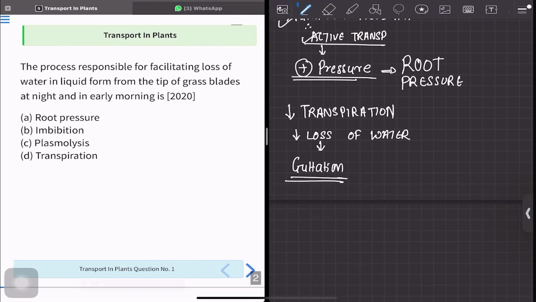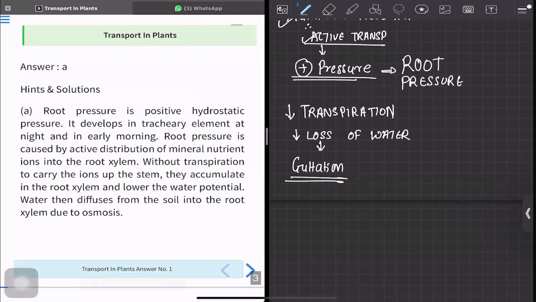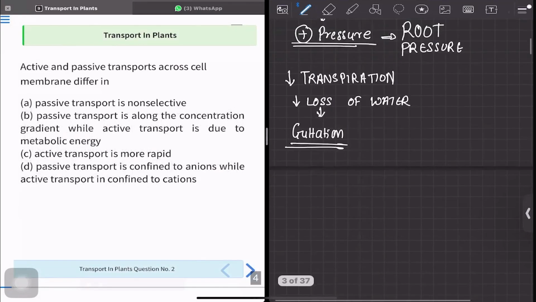Now, we can see in the options that the process is guttation, and option A, that is root pressure, is the reason why we see the loss of water from the leaflets. That was the explanation for the first question. Let's move on to the second question.